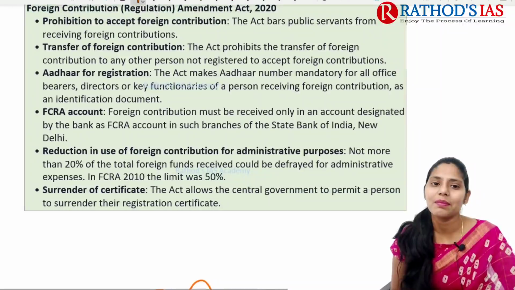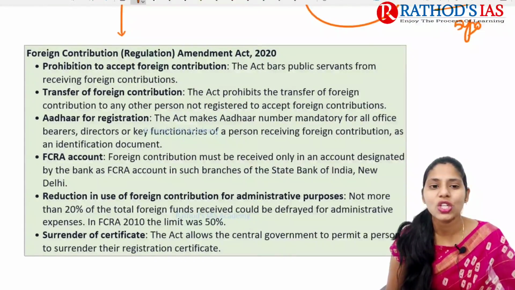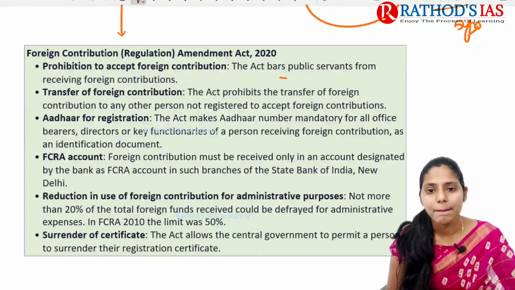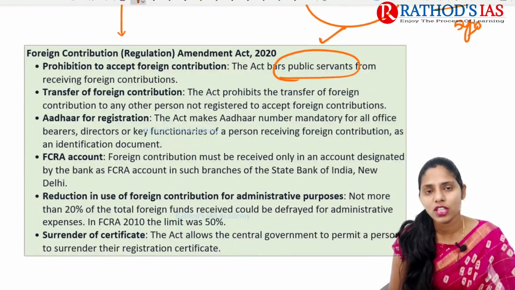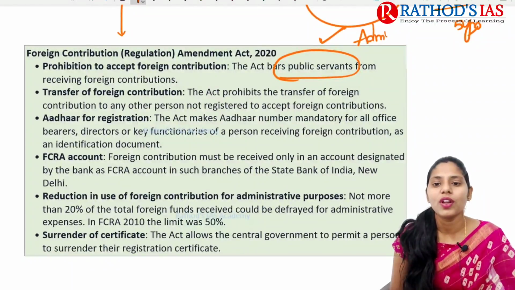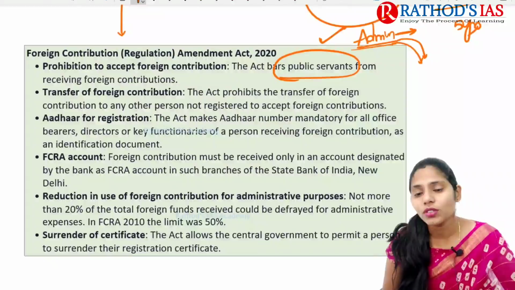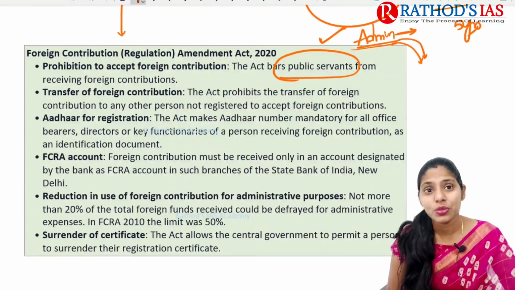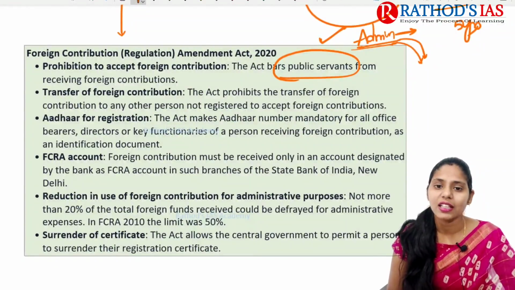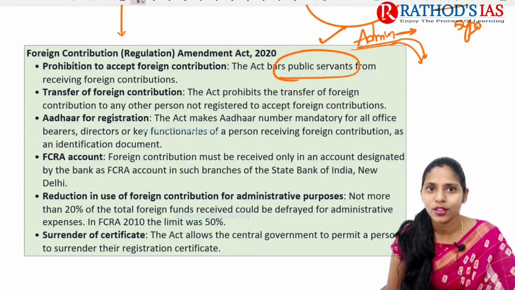If you're talking about the recent amendments in this FCRA 2020, the first one is the prohibition of accepting foreign contributions. Who are prohibited? Public servants. Public servants are prohibited from receiving these foreign contributions. These public servants are very important in administration, right? Whenever administrators receive foreign contributions, they will come under the influence of these foreign contributors. So, mainly to prevent that, the recent amendment said that public servants are not allowed to take foreign contributions.